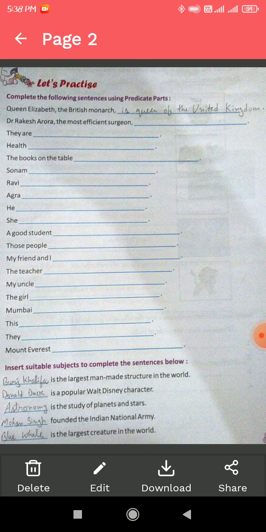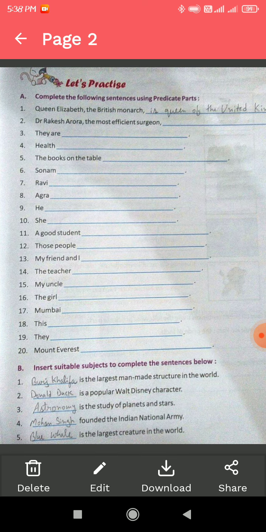Dr. Rakesh Arora, the most efficient surgeon, lives in India. They are playing football. They is the subject. Are playing football is the predicate. Health is wealth. The books on the table belong to me. Sonam is playing badminton.